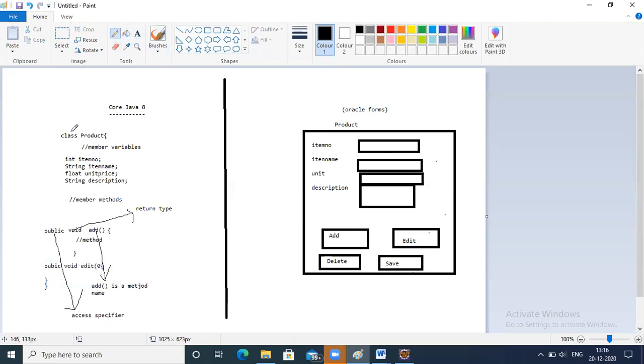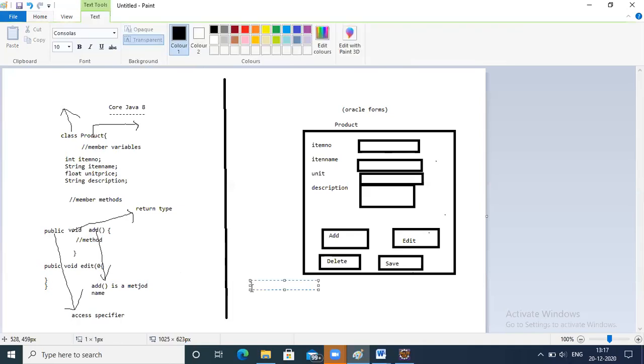One thing regarding add and edit. Let's suppose in case of delete, if there is any validation at the point of delete, it might return some error or some message. Yeah, then we can write a string return type. We can write public string delete. Let's say during the delete process, it might give some message. So in that case, how do we write? Public string delete.